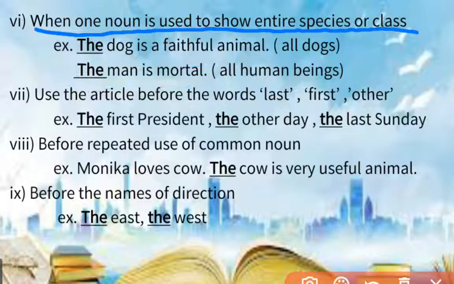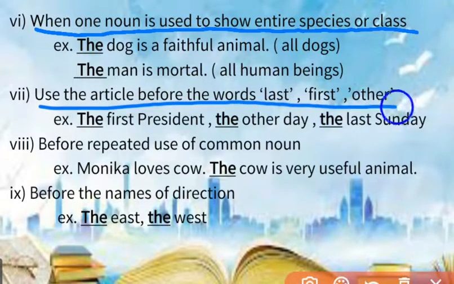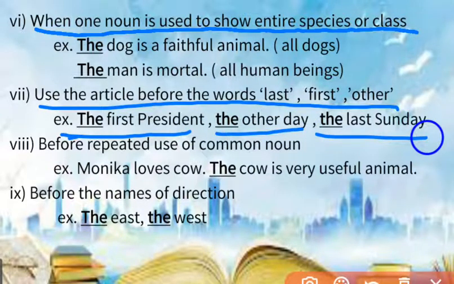Next, use the article before the words last, first and other. When last, first, other are used in the sentence, use the article before these words. For example, the first president, the other day, the last Sunday. Okay, let's see the next.